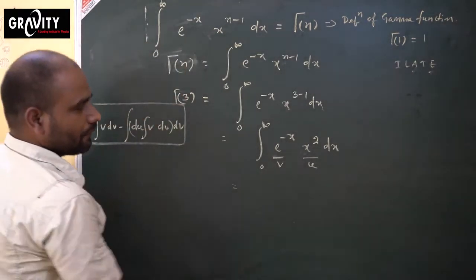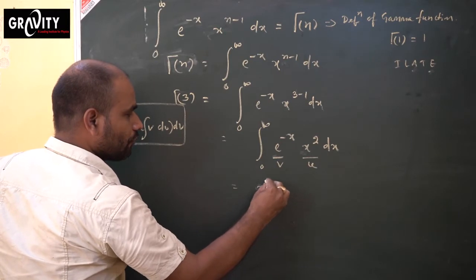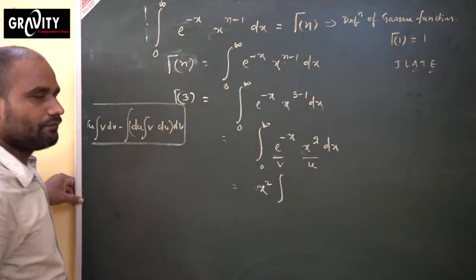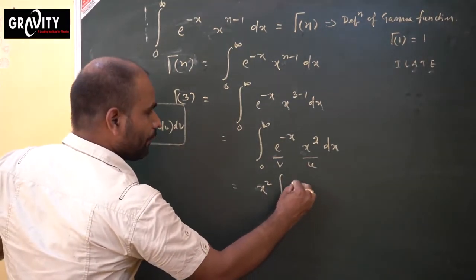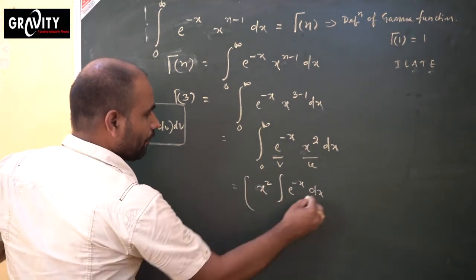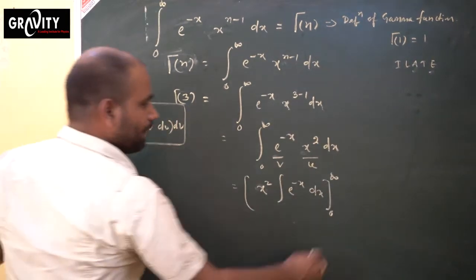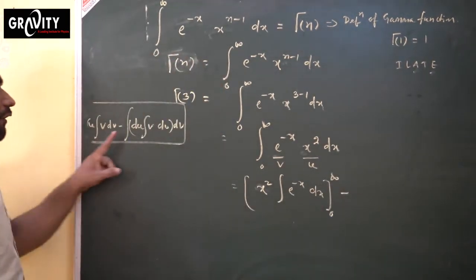What is happening now? This u means x squared, times the integration of e to the power minus x dx, with the whole limit from 0 to infinity. Similarly, then minus the derivative of u.